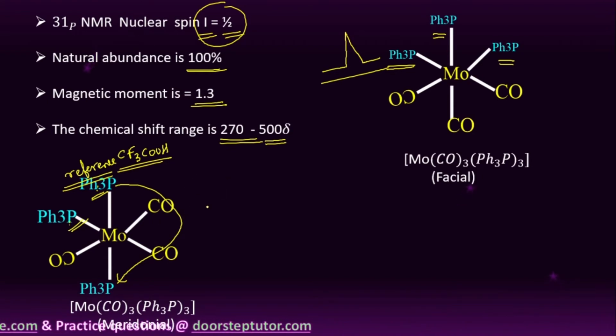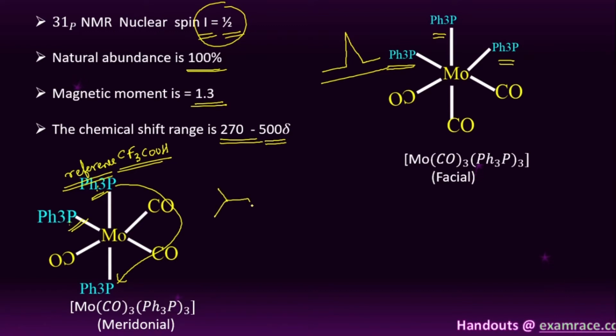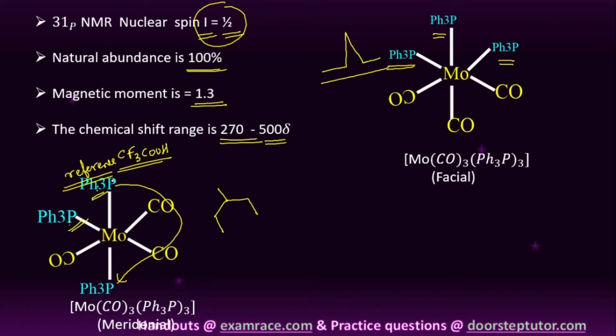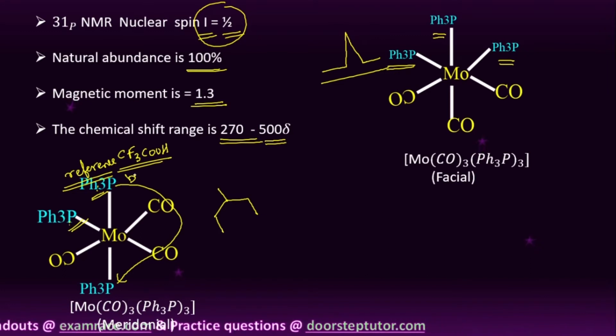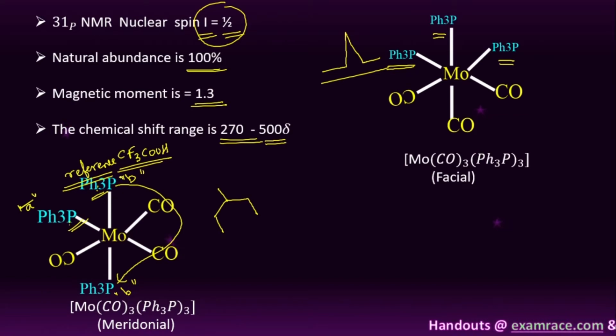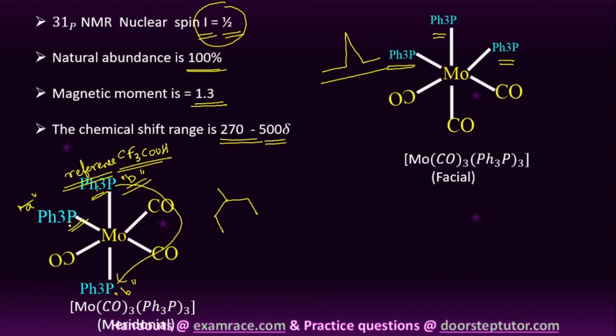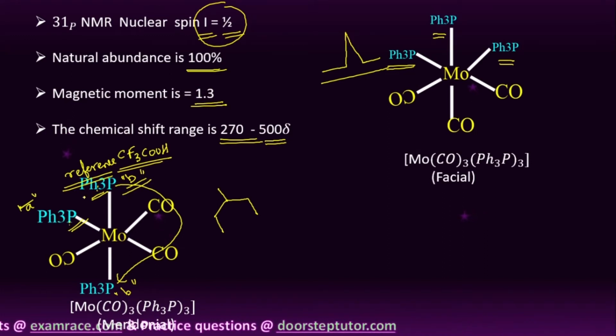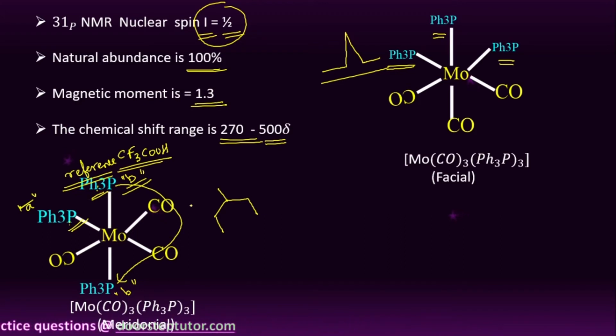Here you can see, students, generally the coupling constant for this metal complex, that is for trans, here we will get only this kind of signal. So that is for the coupling of phosphorus with A. Here I am assigning as B, here I am assigning as B, so these two are trans to each other, and here I am assigning as A. So here we have two types of phosphorus atoms. The two phosphorus atoms are assigned as B, and one phosphorus atom is assigned as A. So this A is cis, and this B is trans, students.